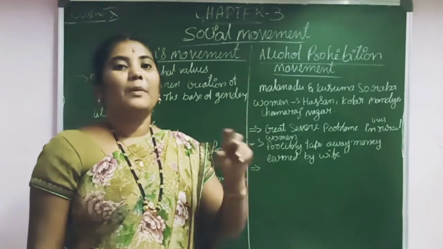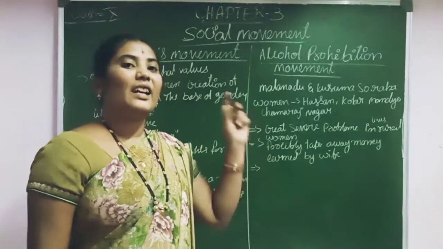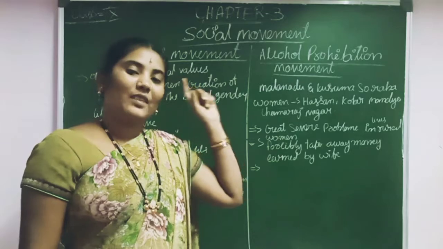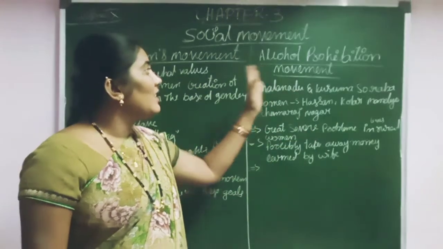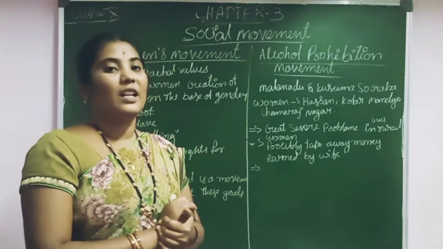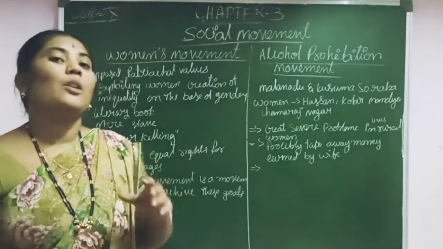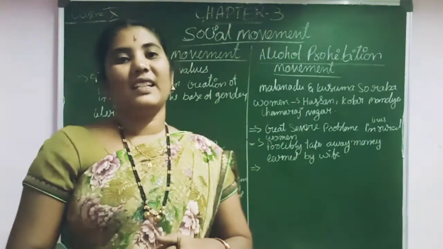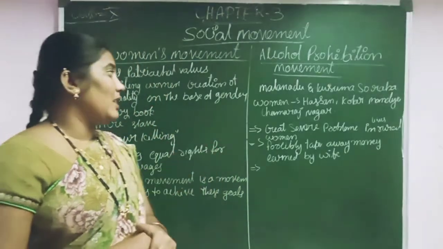To ban the liquor, they fight against alcohol. In a sense, they fight for the prohibition of alcohol in Kusuma Soroba, and they lost many lives there. They lost their lives in that movement.